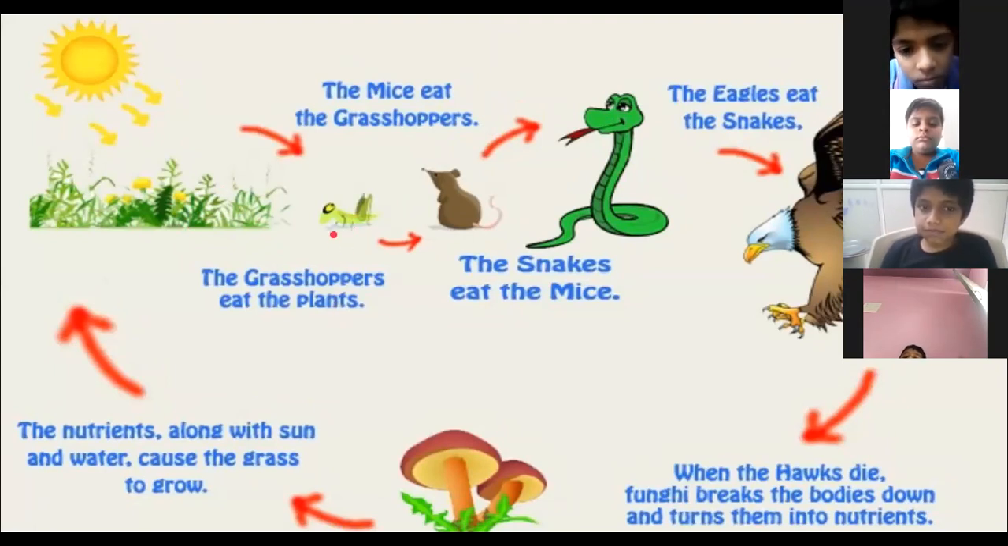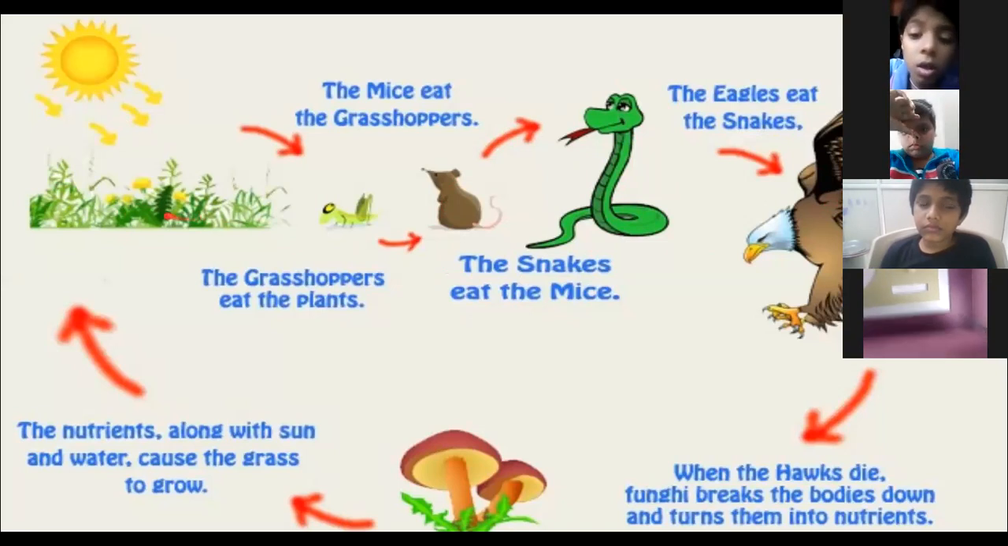Now who will eat the grasshopper? The mouse will eat the grasshopper. Who will eat the mouse? Mouse will be eaten by the snake. The snakes eat the mice. Now who will eat the snake? The birds which are flying in the sky. Dangerous ones, eagles, vulture. Hawks, they are known as hawks. So the eagles will eat the snake. How it started? From the sun with the grass. Grasshopper eating the grass, mouse eating the grasshopper, snake eating the mouse, and the eagle eating the snake.